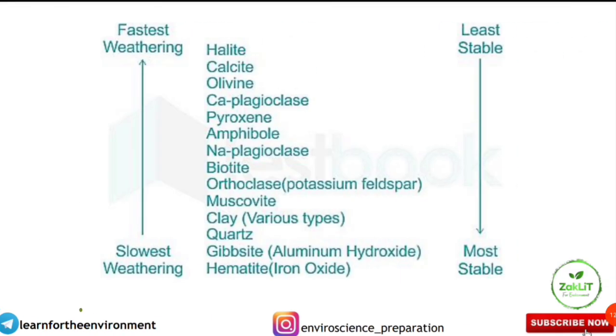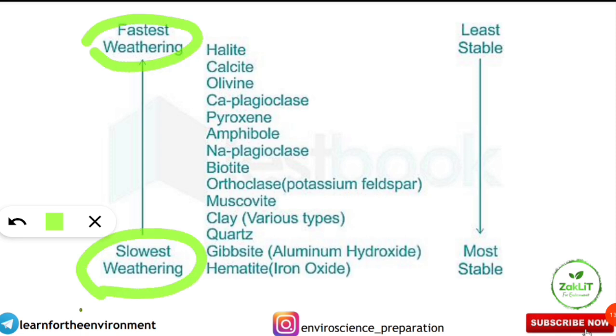Next, coming from the environmental geology, the stability of the minerals towards weathering, from the slowest to the fastest weathering. So this table we can see here is giving slowest weathering to fastest weathering. Which is having the slowest weathering, that means it is having the most stable nature of the mineral. Which is having the fastest weathering, that means it is having the least stability.